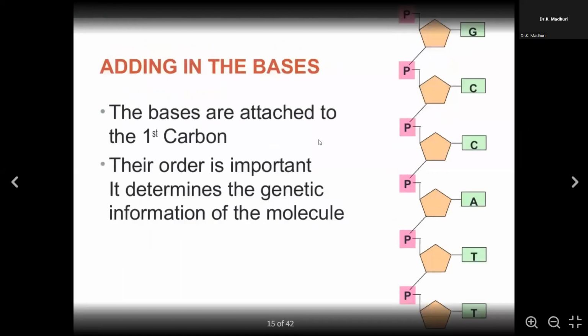So as you go on, here comes the adding of the bases. Now the phosphate is towards the third carbon and the fifth carbon, whereas the nitrogenous bases are added to the first carbon of the sugar group. So the order is important to determine the genetic information of the molecule. This order has to be maintained to determine the genetic information of the molecule.